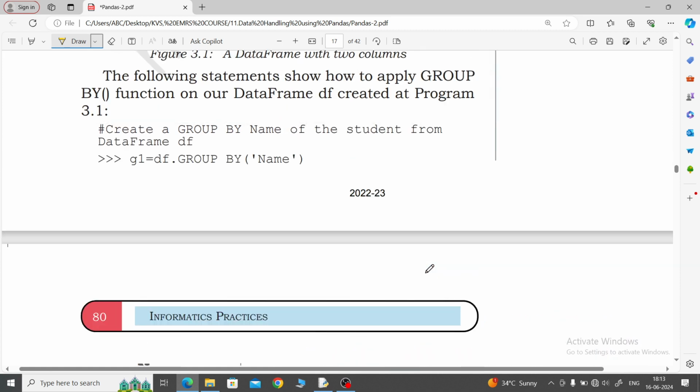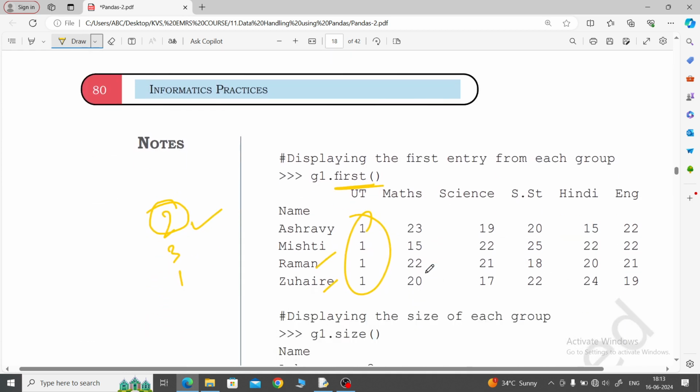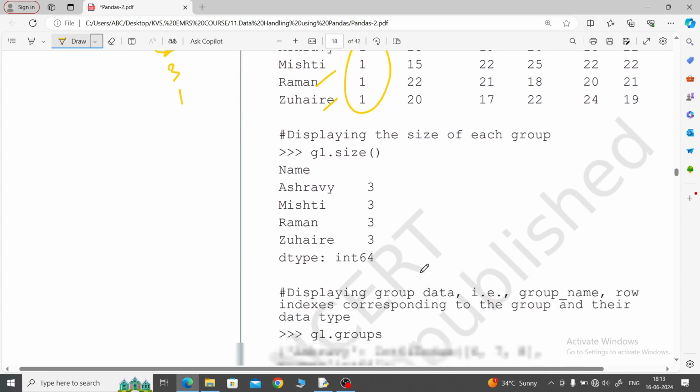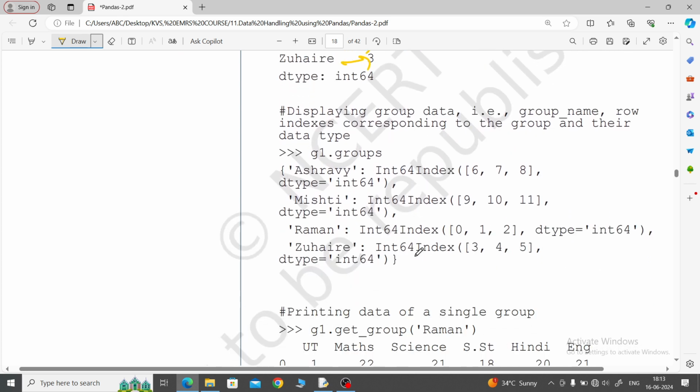For gf.groupby name, first you have to group by name, then afterwards you have to display .first. Then see g1.size: whenever you mention size, then as I said, all names have size 3, it will display the size. Now if you mention groups, it will show your positional index. All the positional indexes will be displayed.